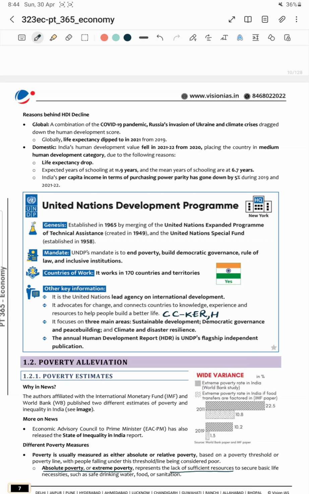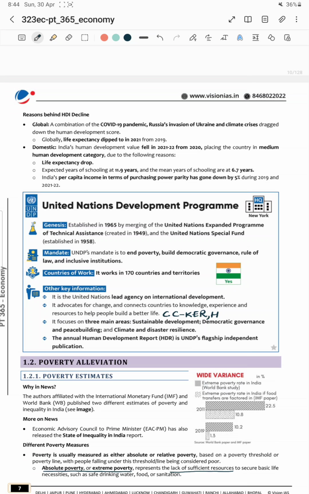What was the mandate with which it was set up? It is to end poverty in countries, and build democratic governance, rule of law, and inclusive institutions. It works in 170 countries and territories, and India is also a member country. Another key piece of information: it is the lead agency of the United Nations on international development. It advocates change. It connects countries to knowledge, experience, and resources to help people build a better life. That's what we understand: human development is all about improving the well-being of people.